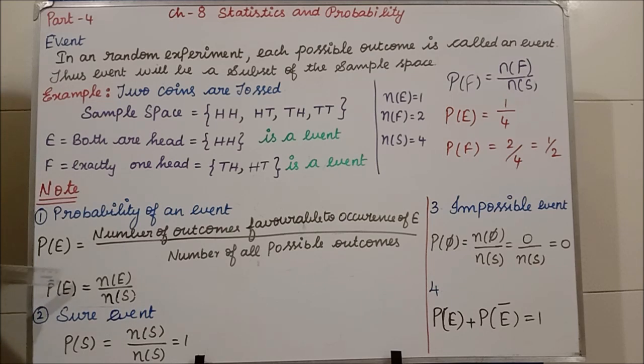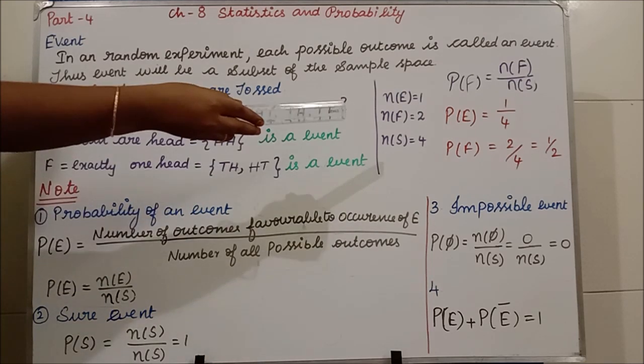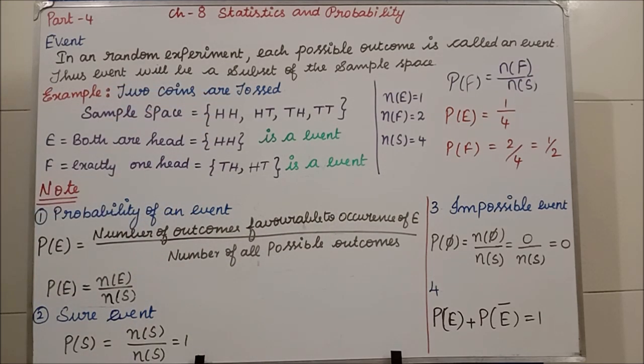P of E means probability of event. Probability of E event is equal to N of E divided by number of sample space. S means sample space. Clear? So N means number of. For this I have written the example there. I will explain that now.